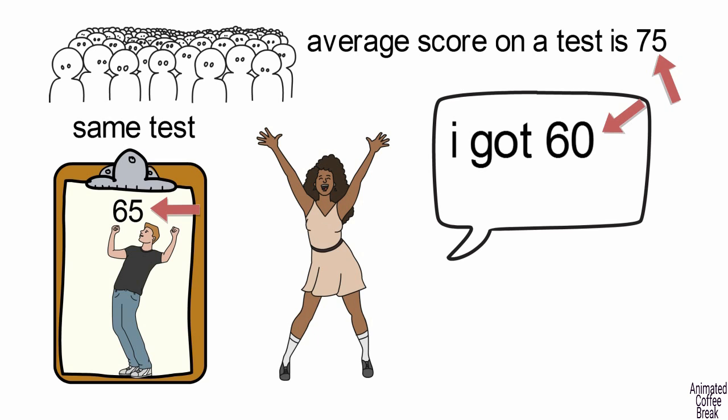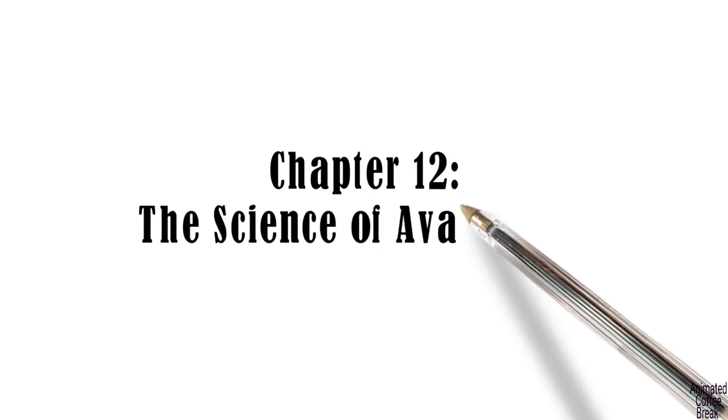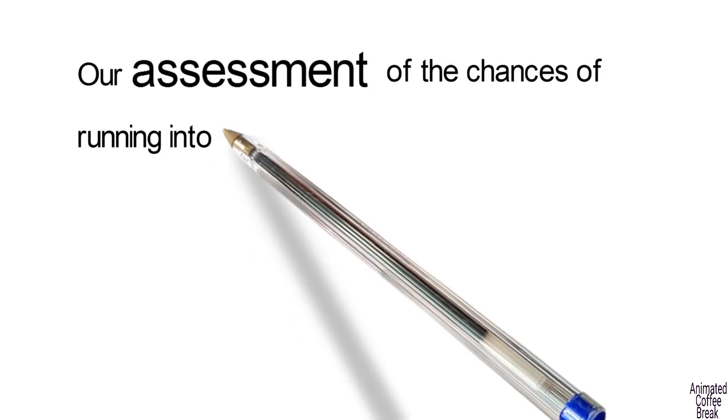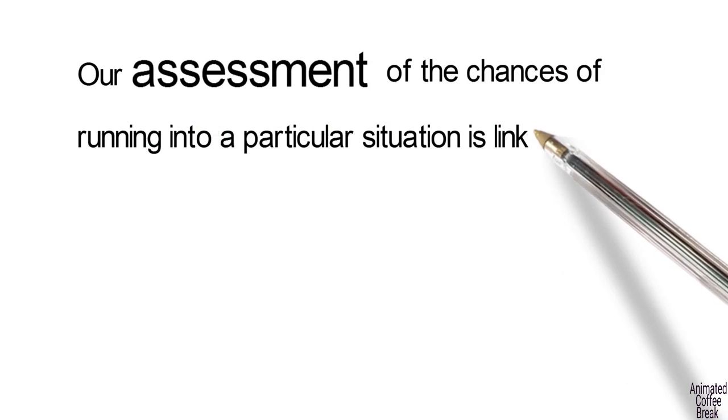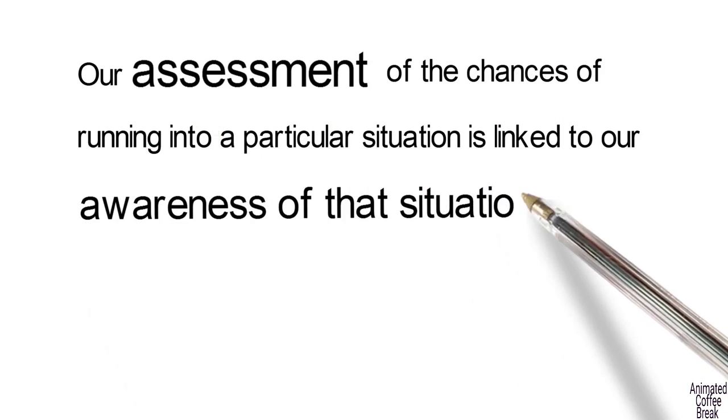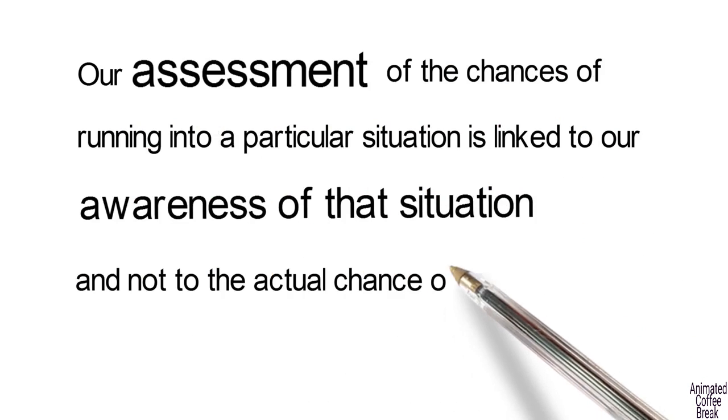Meaning, our satisfaction with our test score isn't determined according to the actual grade, but according to our point of reference. Chapter 12: The Science of Availability. Our assessment of the chances of running into a particular situation is linked to our awareness of that situation, and not to the actual chance of running into it.